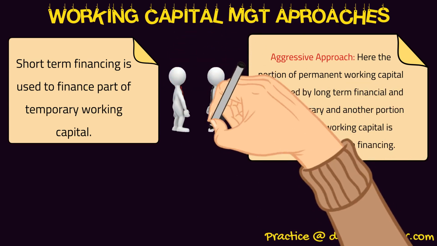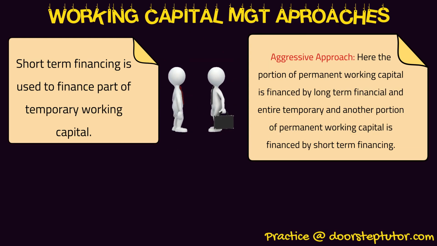So here a portion of permanent working capital is financed from long term sources, and the entire temporary working capital from short term sources, and the portion of permanent working capital which remained is also financed through short term financing. So this is basically a riskier approach, because here the permanent working capital is being financed partly from short term financing and partly from long term financing.